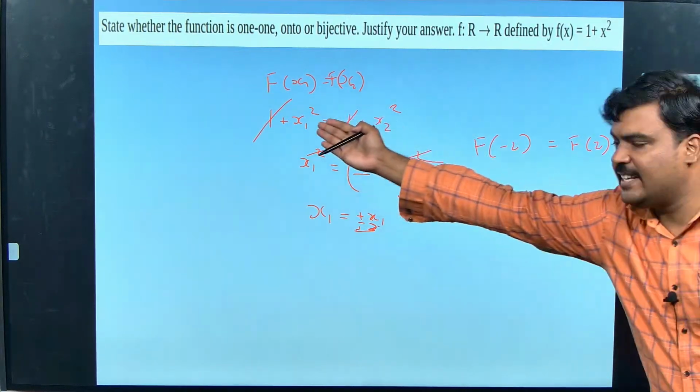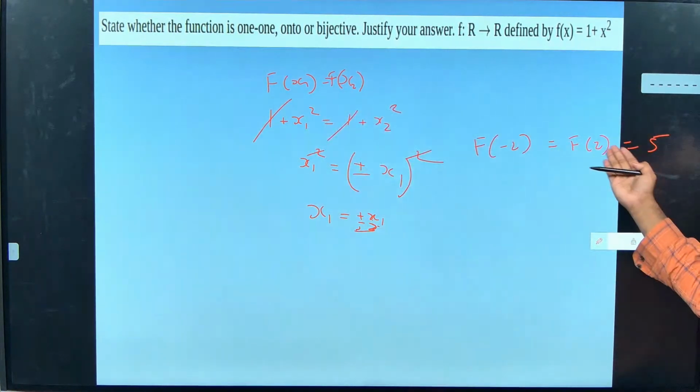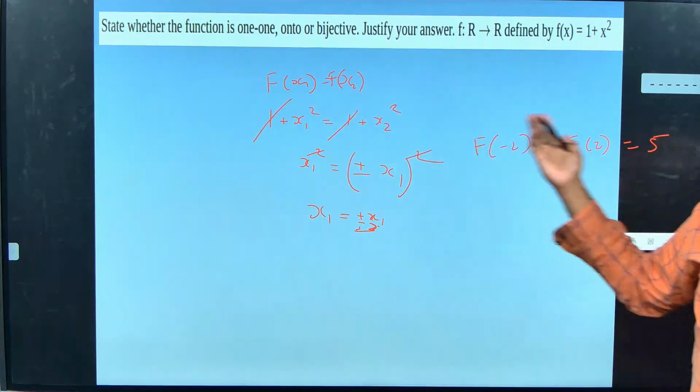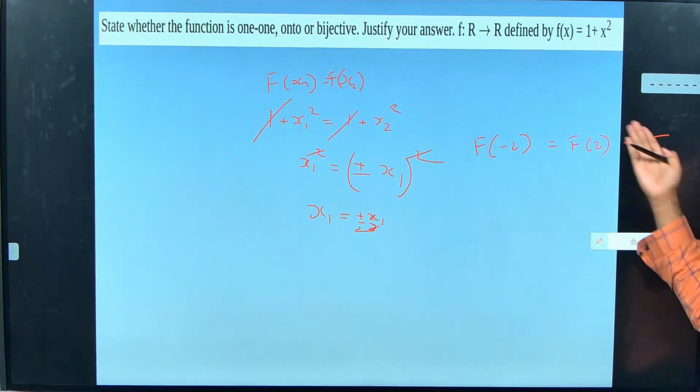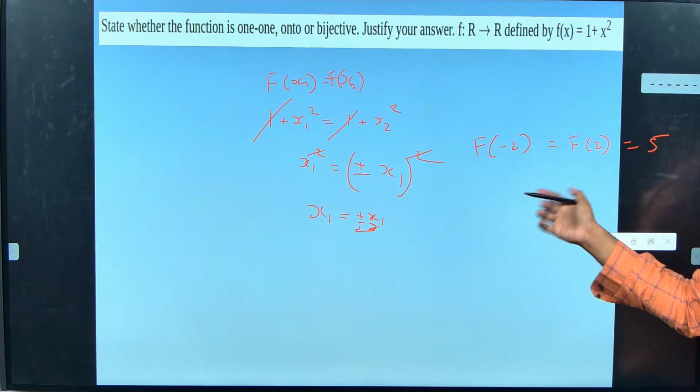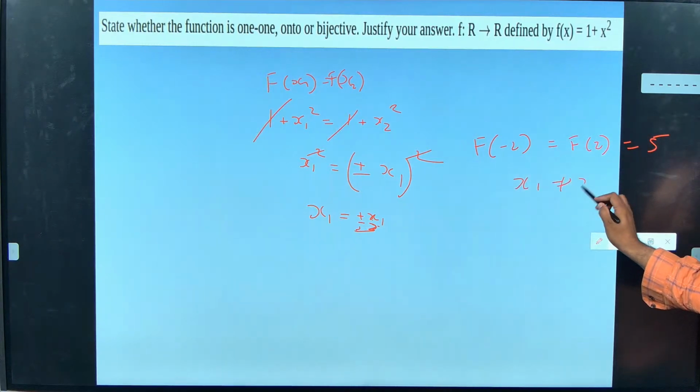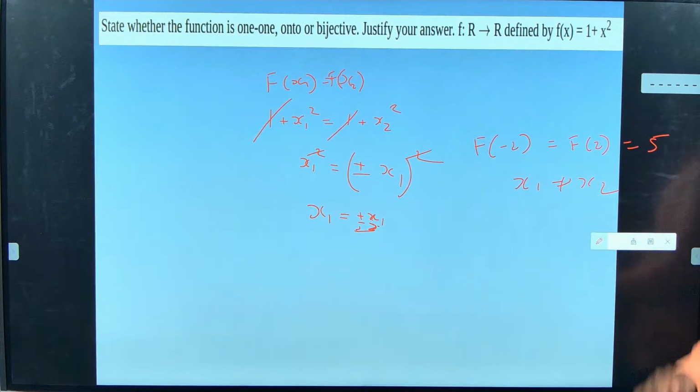Minus 2 square is 4, plus 2 square is 4, plus 1 will make it 5. So for minus 2 and plus 2 I am getting the same output where x1 is not equal to x2. So it is not one to one, not injective. Clear?